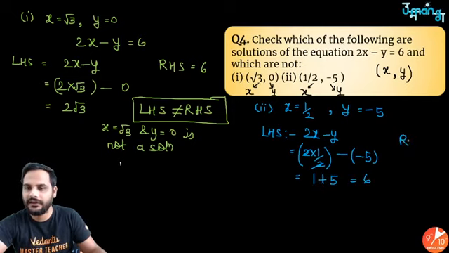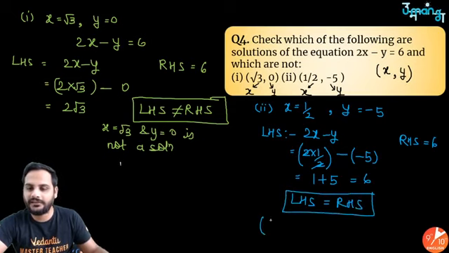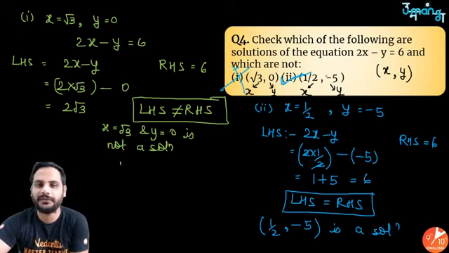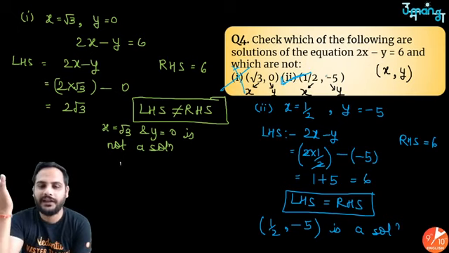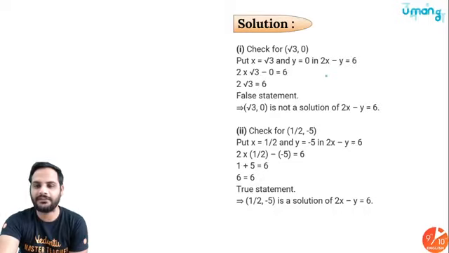LHS is 6. And what is RHS in this equation? RHS is also 6. So since I know that LHS is equal to RHS, I can say 1 by 2 comma minus 5 is a solution. Okay, so the first one is not a solution, the second one is a solution. But simply, check whether this equation is satisfied, whether LHS and RHS are equal or not. Got it? So this is how you will get this solution.